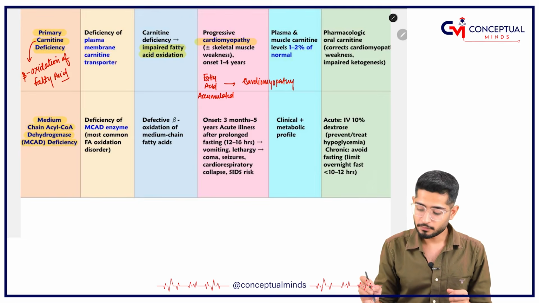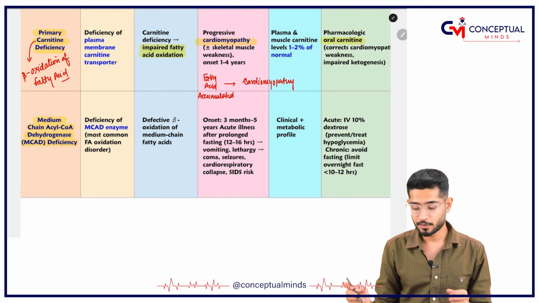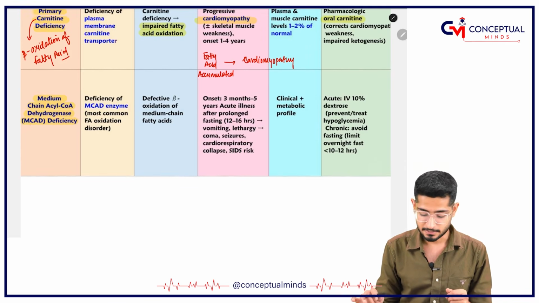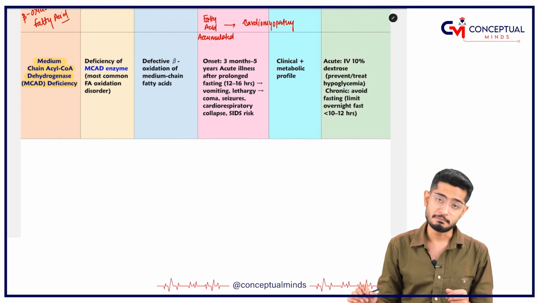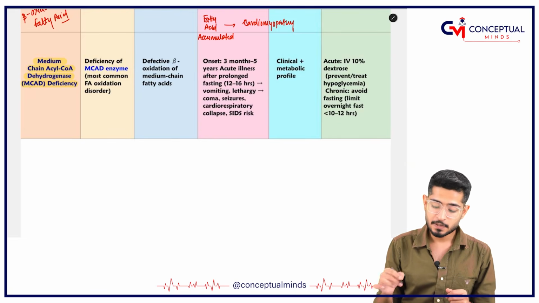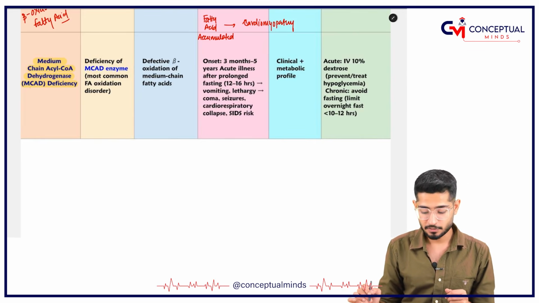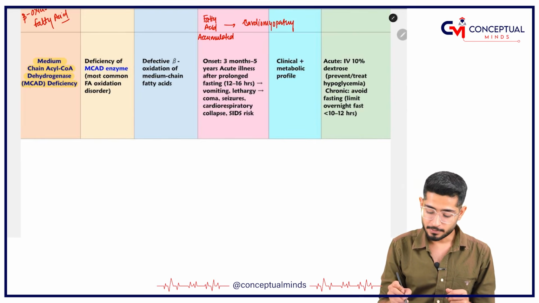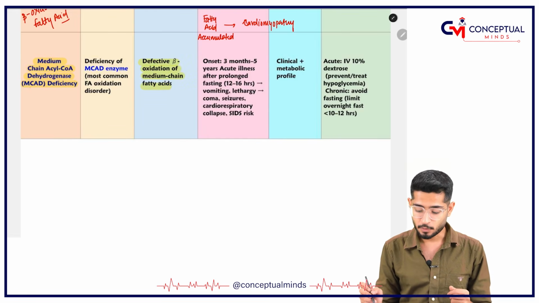So what do we have to do? We have to give oral carnitine. Last but not the least is the medium chain one, medium chain acyl-CoA dehydrogenase. Because the medium chain dehydrogenase is absent, there will be defective beta oxidation of medium chain fatty acids. So then what is going to happen?